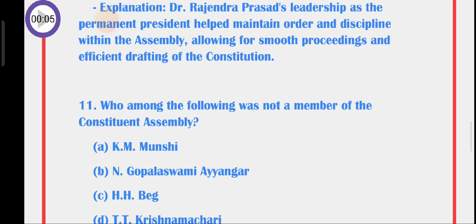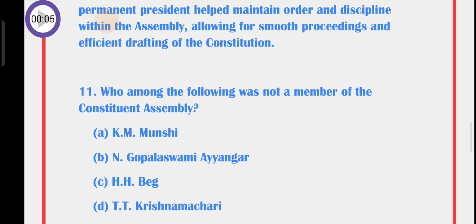Question number 11. Who among the following was not a member of the Constituent Assembly? A. K.M. Munshi, B. N. Gopalaswamy Iyengar, C. H. Beg, D. T. Krishnamachari.